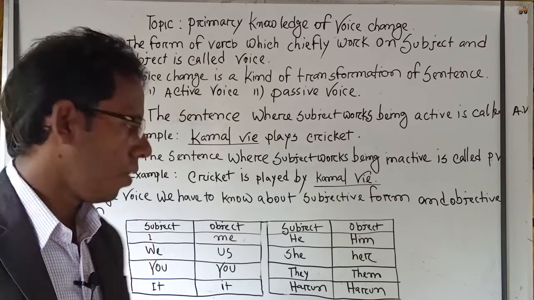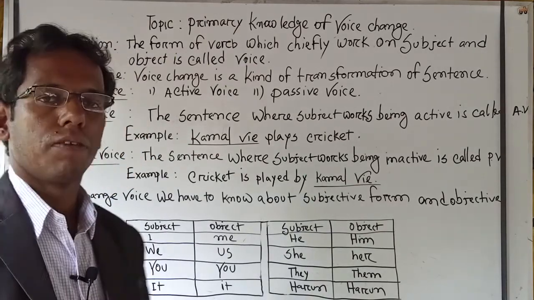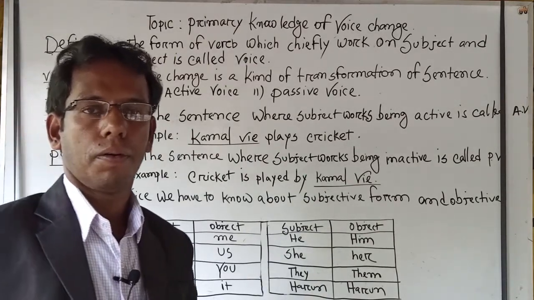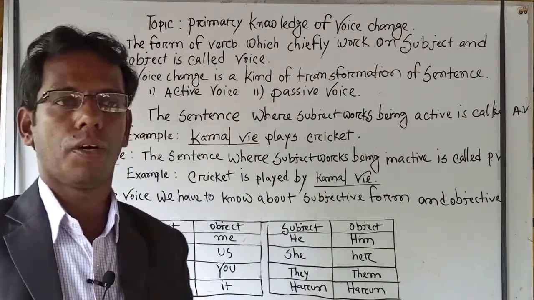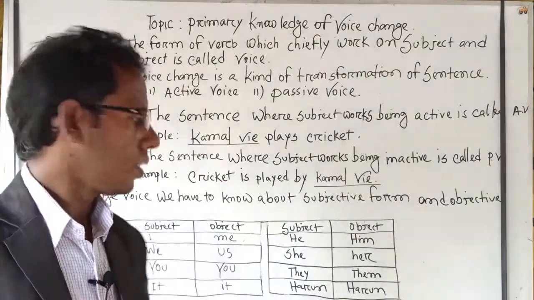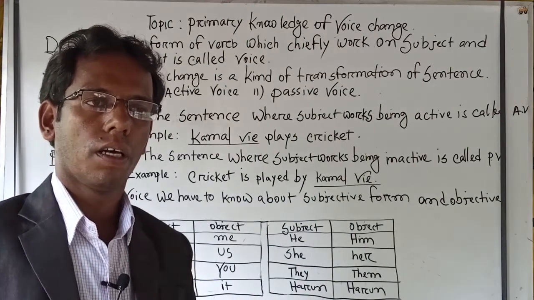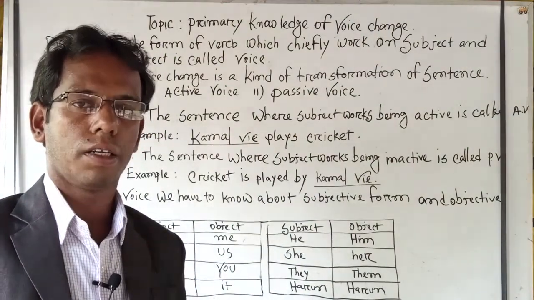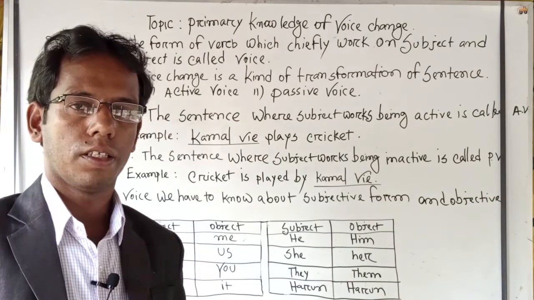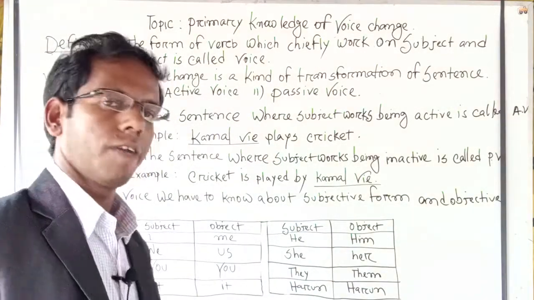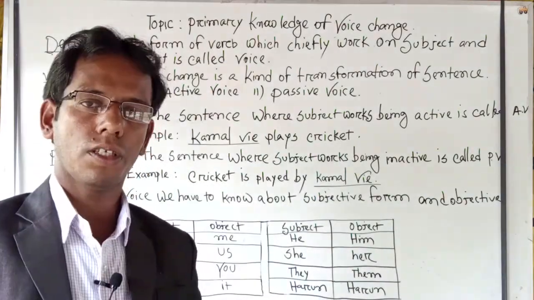Then we find Harun. In our active voice or passive voice, we can find any name of any man: Harun, Hassan, Kobir, etc. These are names, and this is third person singular number.